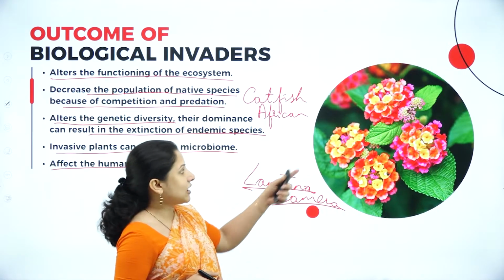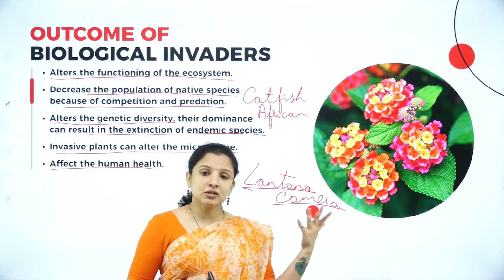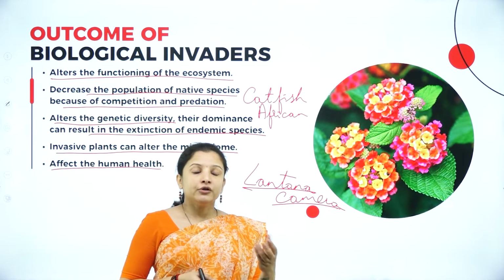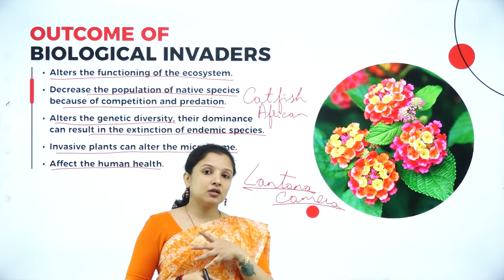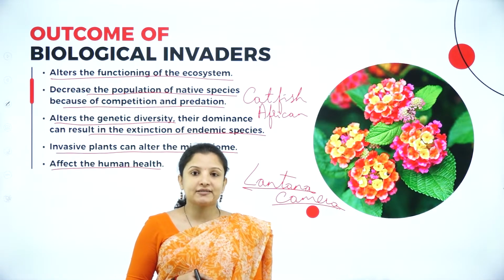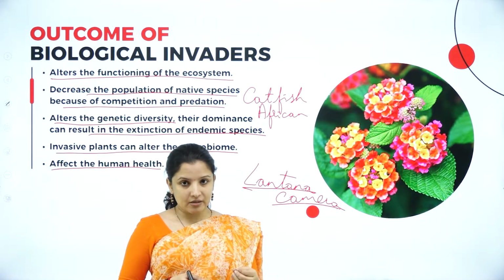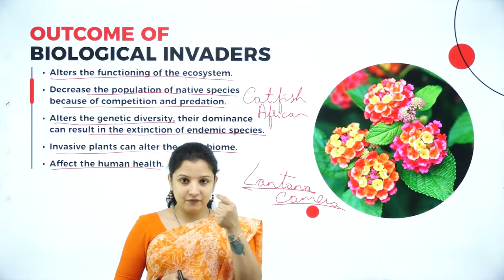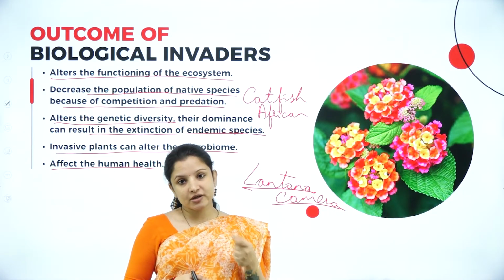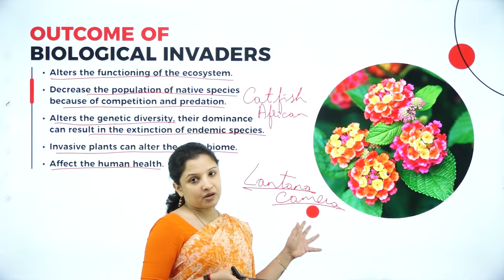And not just that, as I gave the example of Parthenium. As I told you, Parthenium was mixed in during the import of wheat from another country, and the seeds nowadays, wherever you go, you can find in the agricultural fields, in the wastelands, and in some abandoned house sites, you can find this Parthenium growing. Parthenium is not good for animals, and also the pollen of the Parthenium flowers causes a lot of respiratory disorders in human beings as well. So that is how they have started invading a particular region.